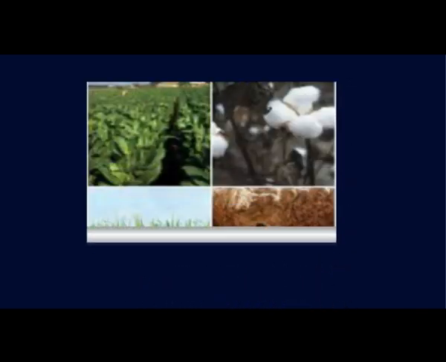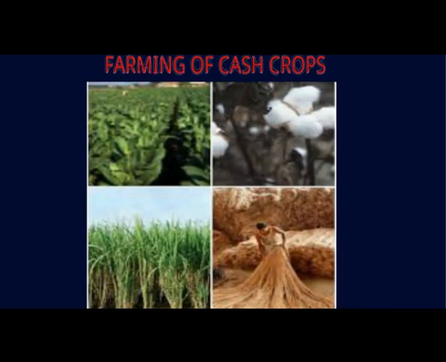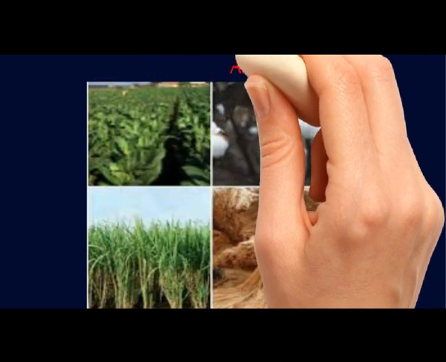So let us see the farming of cash crops in India. Cash crops are grown with the purpose of selling in the market to get money. Britishers forced the peasants to grow indigo, opium, jute, tea, rubber, sugarcane, etc. These crops were grown with the purpose of sending them to Europe to get huge profits.